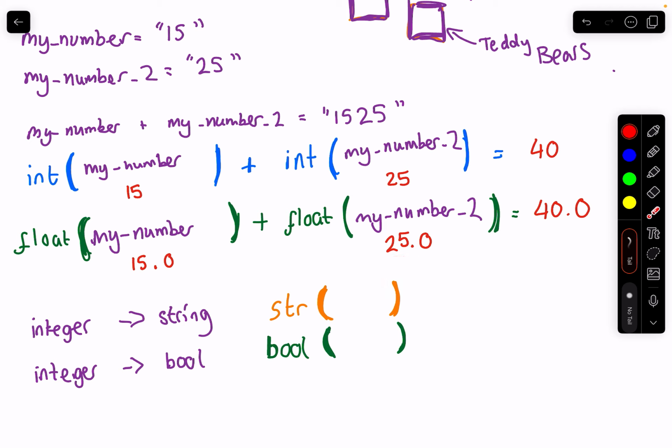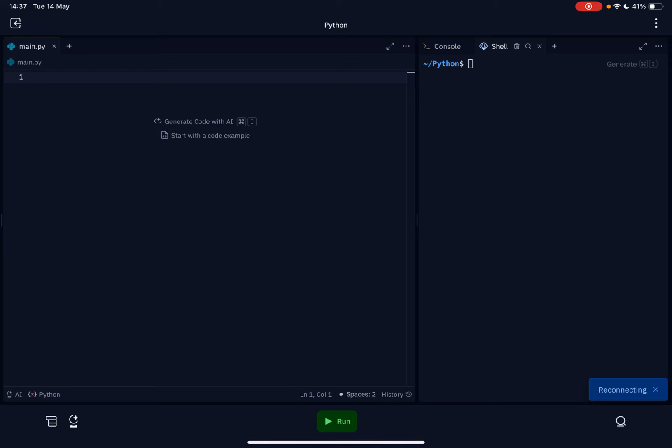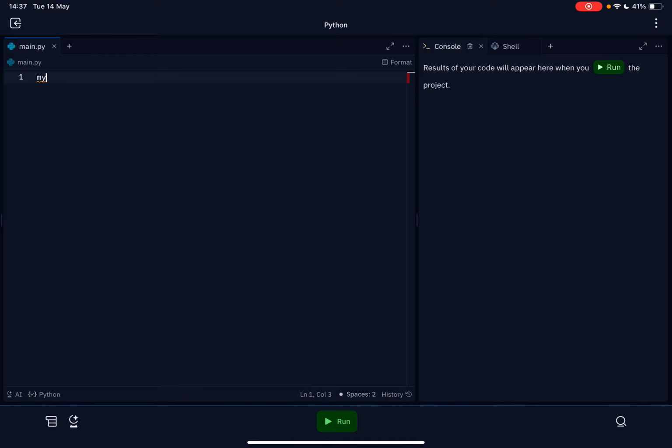Now let's see an example in Replit. So what we have here is an integer. Let's call this my number. Let's make sure the spelling is correct. My number is equal to 15, and my number 2 is equal to 25.